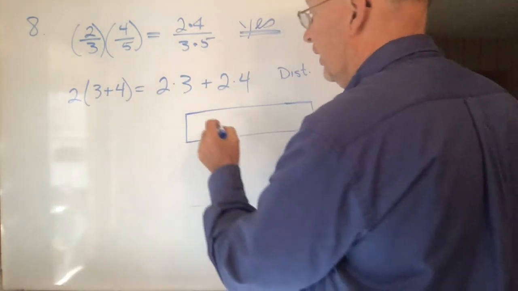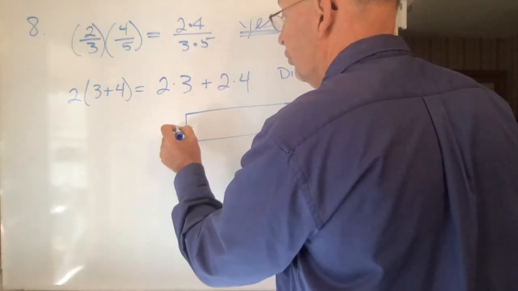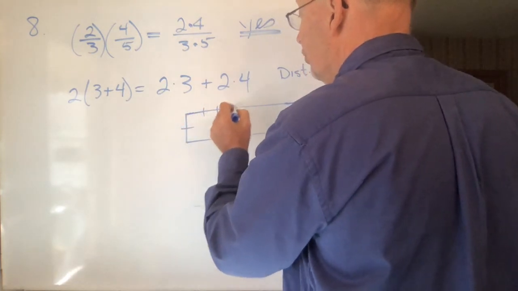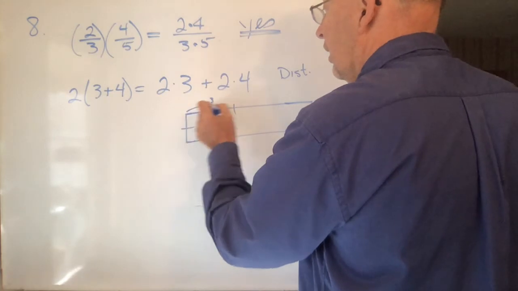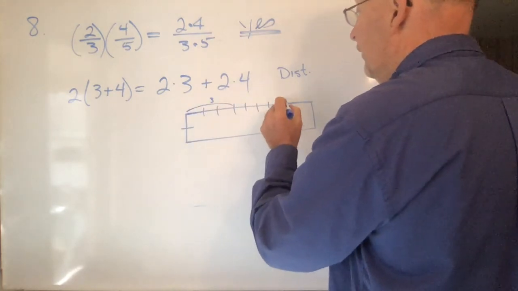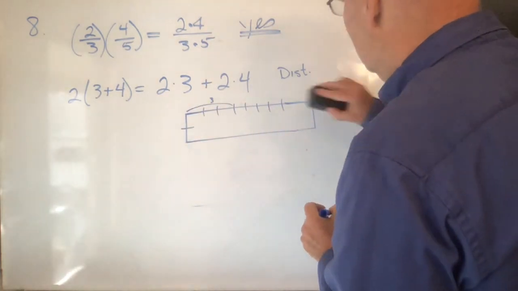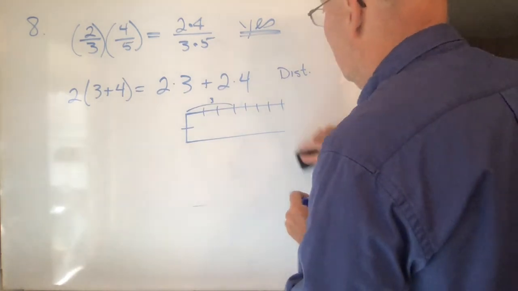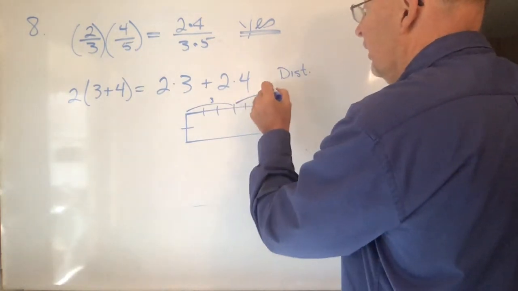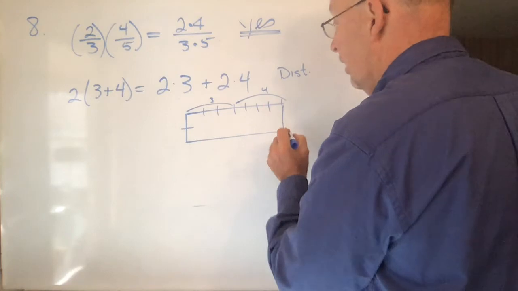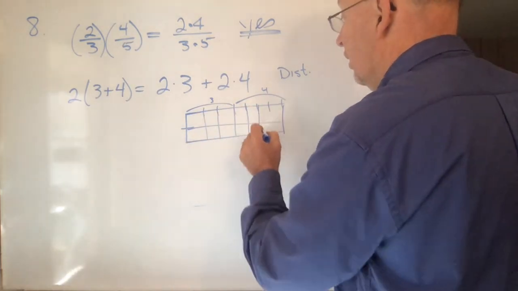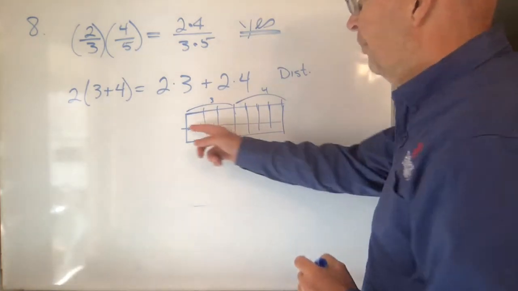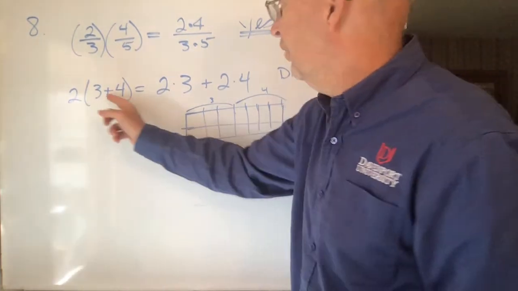those rectangles again. If you have a rectangle which is 2 units here, 1, 2, 3, there's 3, and then 1, 2, 3, 4, there's 4, right there. Then notice that the area of this big rectangle is 2 times 7.